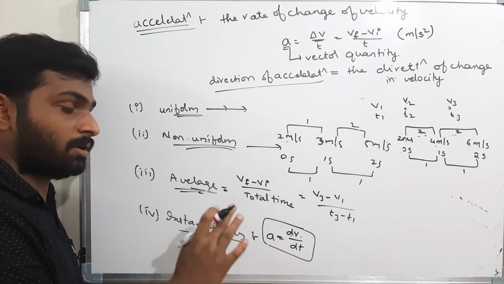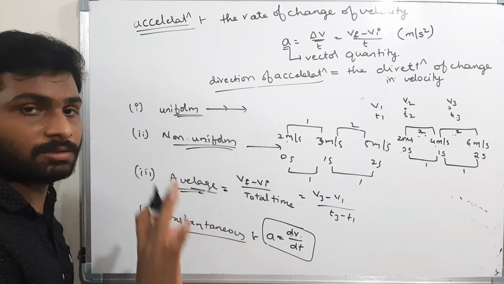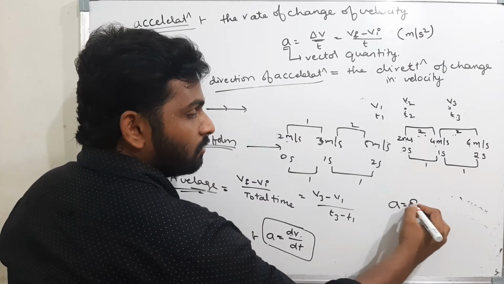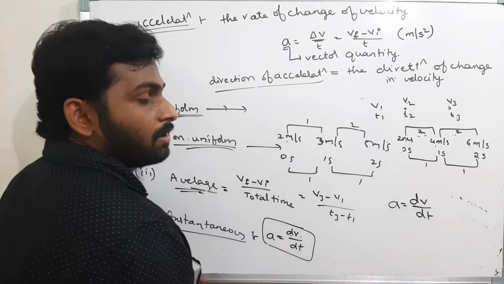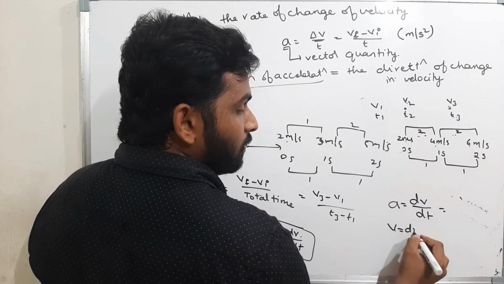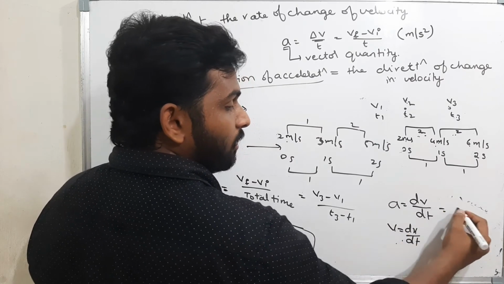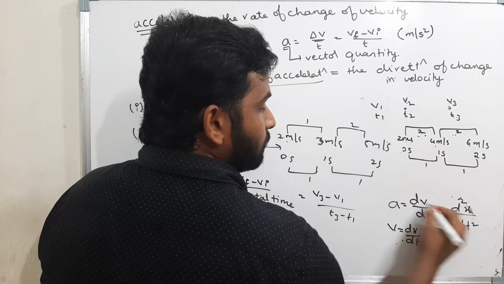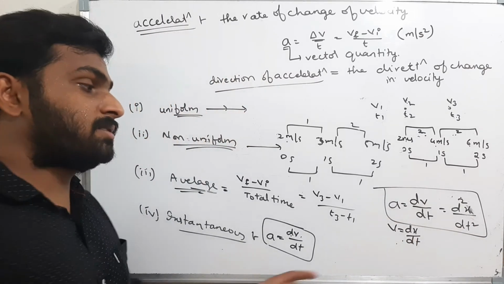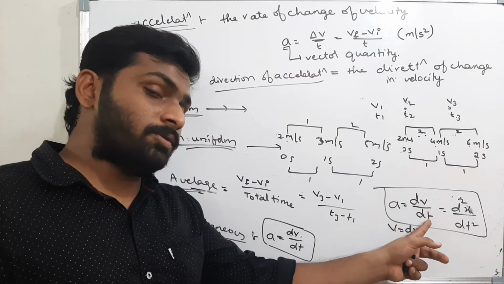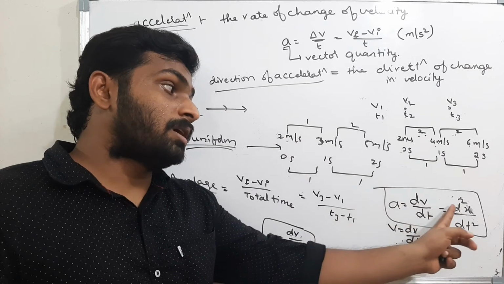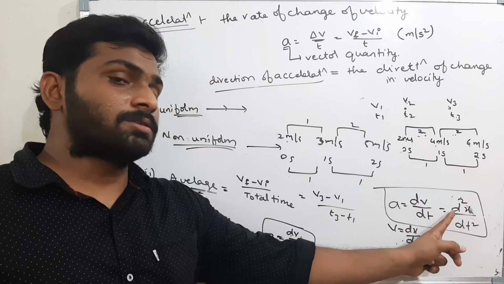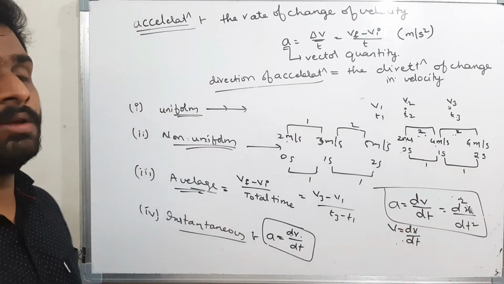Please remember that. They won't mention whether it is average or instantaneous. They will mention simply acceleration. That means it is instantaneous acceleration. Acceleration is equal to dv by dt. What is v? v is nothing but dx by dt. Therefore, keep it here. What will you get? d square x by dt square. Please remember this. Acceleration is the differentiation of velocity with respect to time, or acceleration is the double differentiation of displacement with respect to time, where x is displacement. Please remember this formula, where a is instantaneous acceleration.